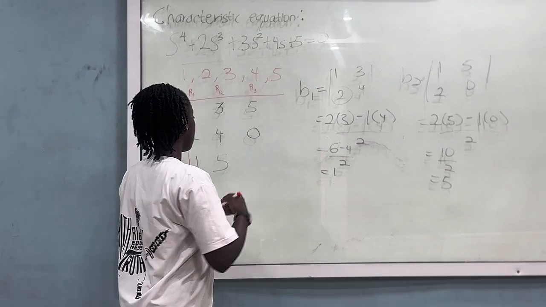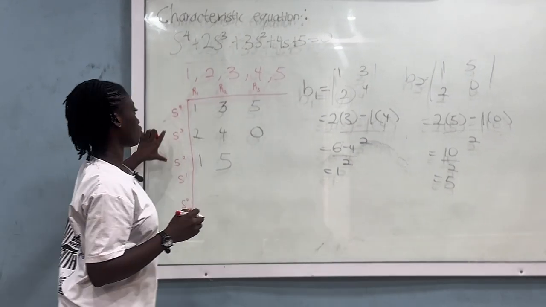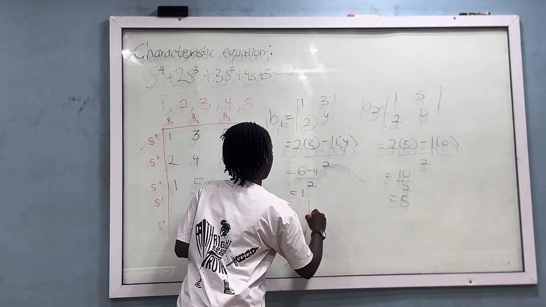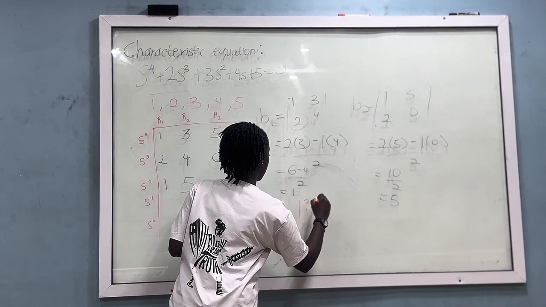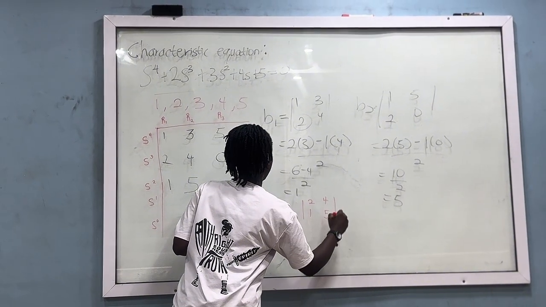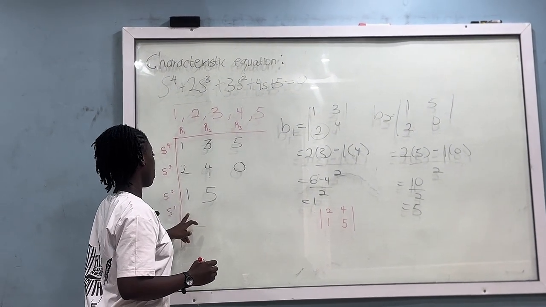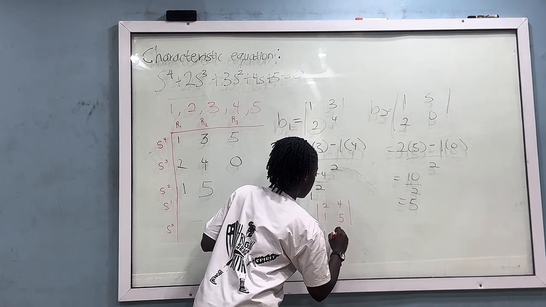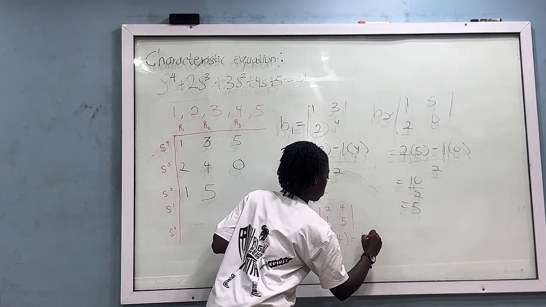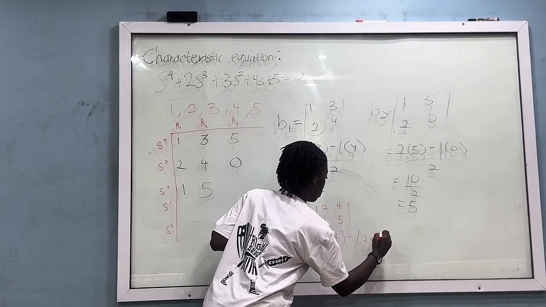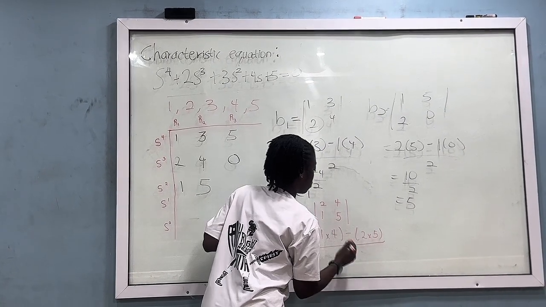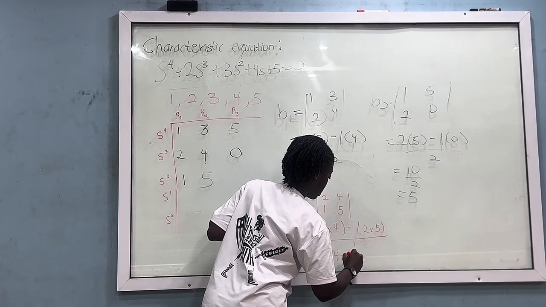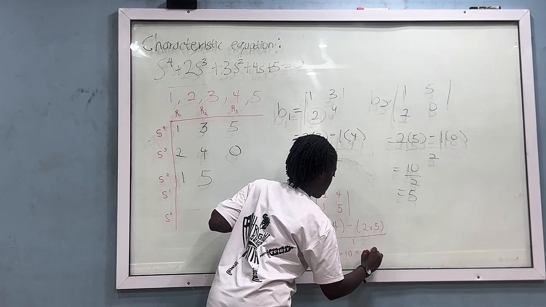Moving on with filling our table values for S1 and S0. For S1, we use the values in the two rows right above it. That's 2, 4, 1, and 5. So this will be used as our matrix. To find the value for the first column of the S1 row, it would be 1 times 4 minus 2 times 5, all over the value right here, 1, which would be 4 minus 10, which is minus 6.